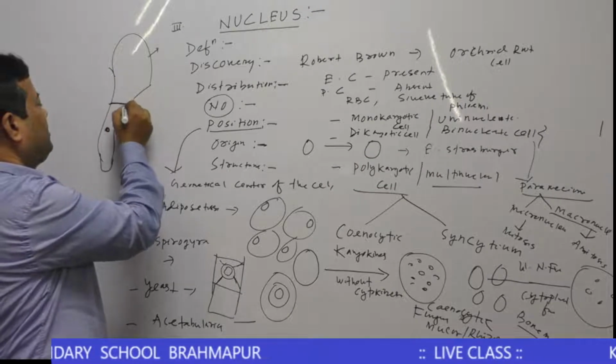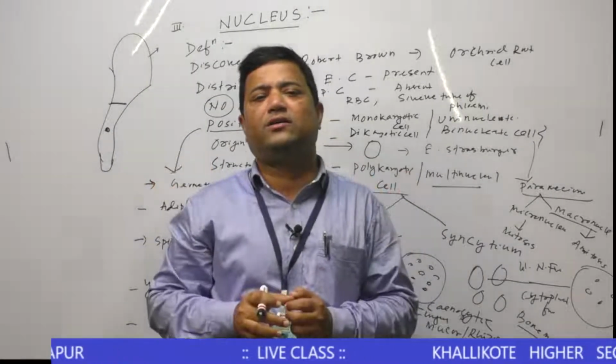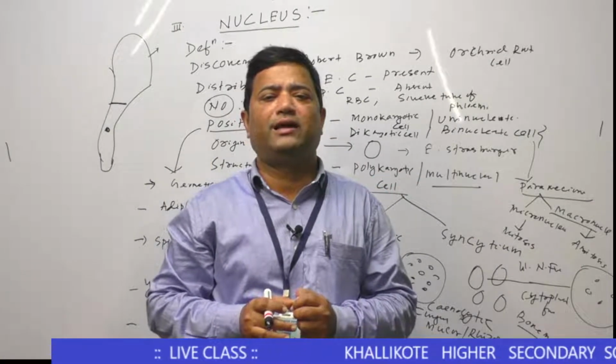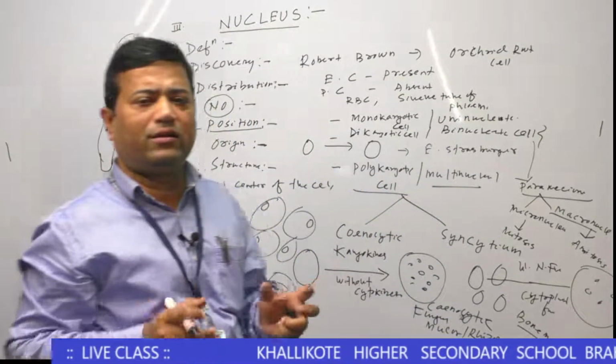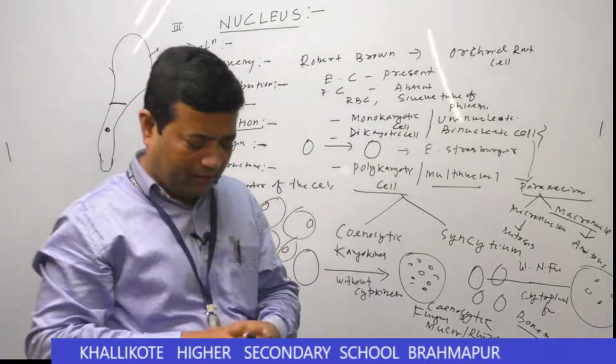Here the nucleus is located only at the basal or rhizopodial region of the cell. These are the different positions of nuclei found in different groups of organisms.